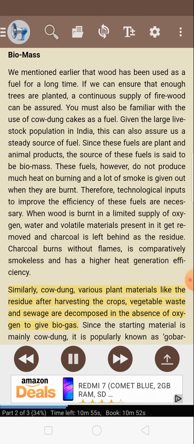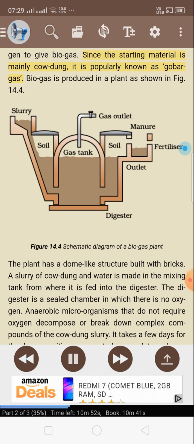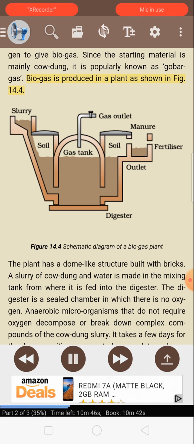Similarly, cow dung, various plant materials like the residue after harvesting the crops, vegetable waste and sewage are decomposed in the absence of oxygen to give biogas. Since the starting material is mainly cow dung, it is popularly known as gobar gas. Biogas is produced in a plant as shown in Figure 14.4. Figure 14.4: schematic diagram of a biogas plant.